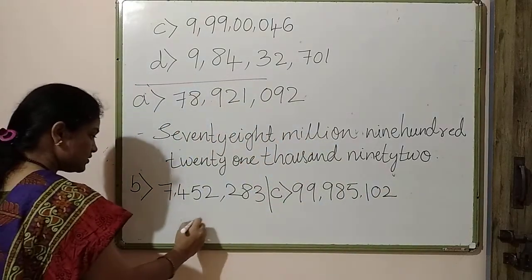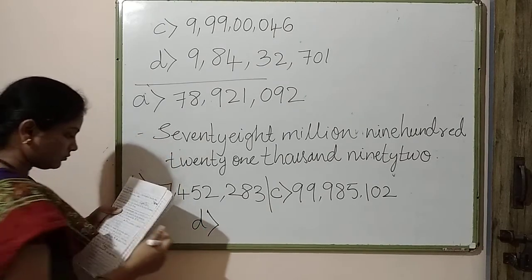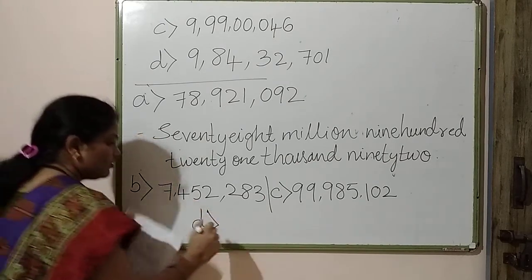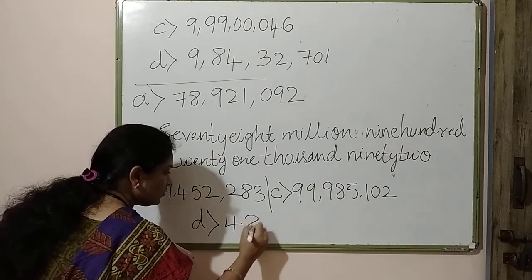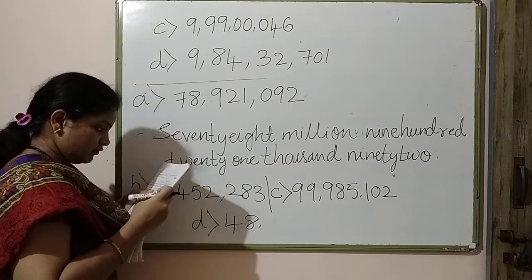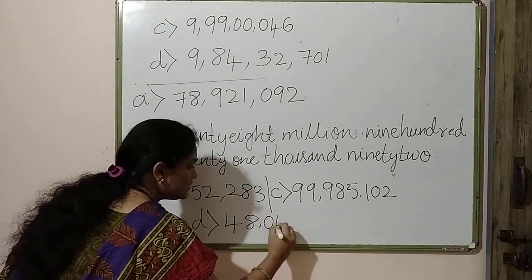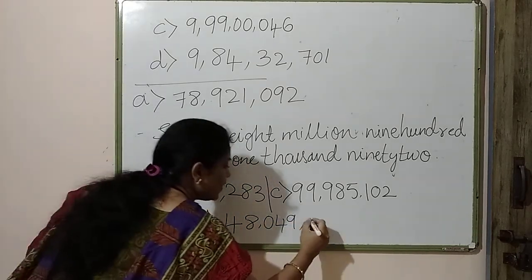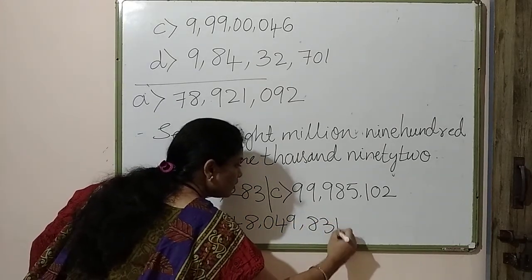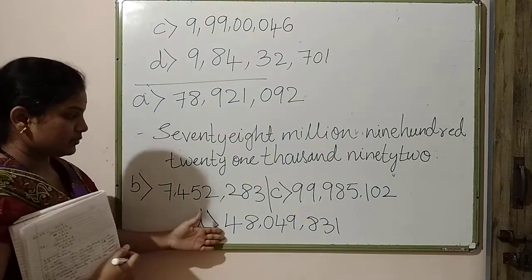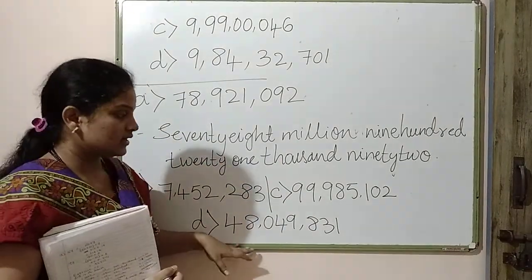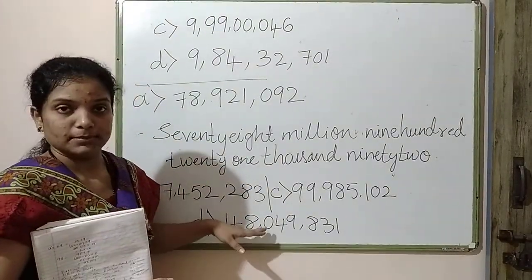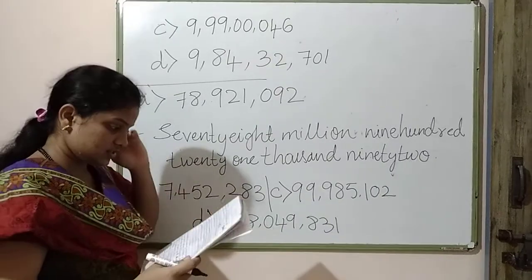The last one is 48,49,831. I have already inserted the commas. You just have to write the name of the number in the international system.